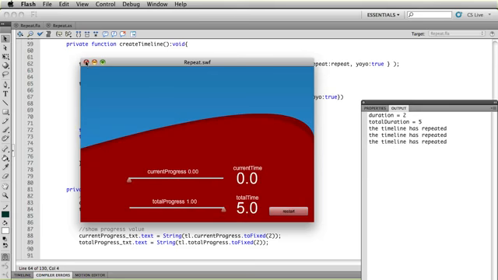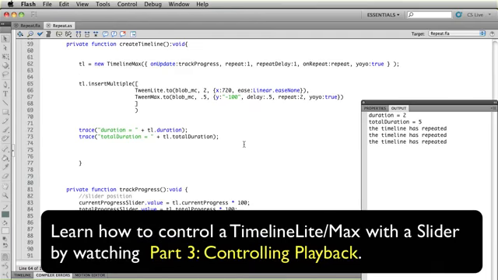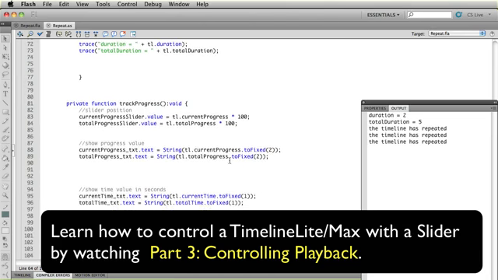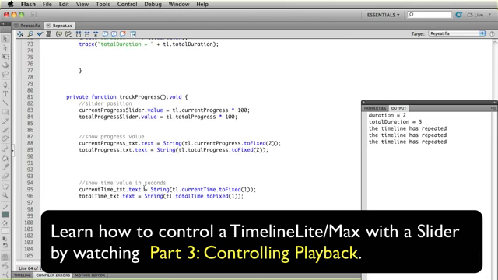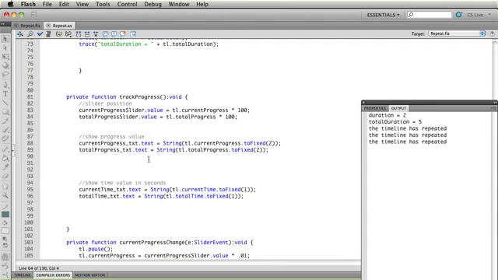Pretty cool. Now, I've only been focusing on these constructor properties, and I haven't really talked about the implementation of how my sliders work or how those values are displayed. And again, the reason for that is because we've done sliders before. The only difference here is that I'm doing 2 of them, and you can look through the code and see how it works. But I do want to point out that when I'm populating my text fields, I am converting my total progress and current progress to strings, so they'll go in the text fields.